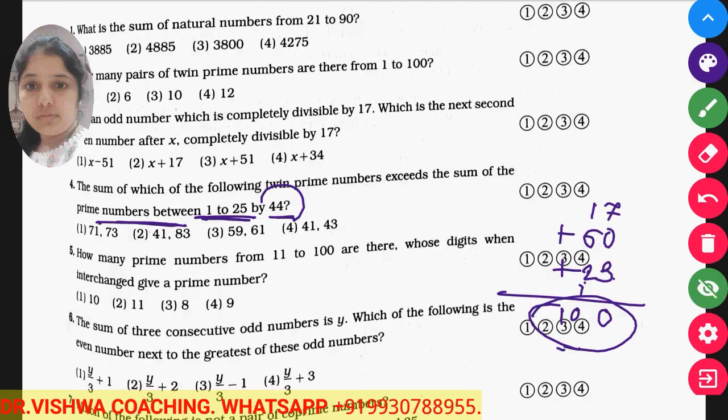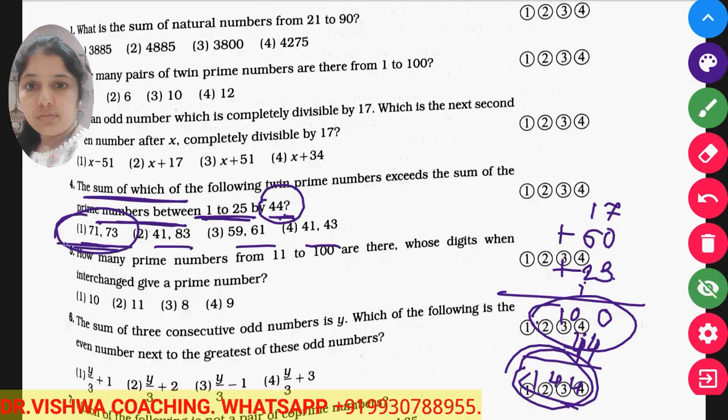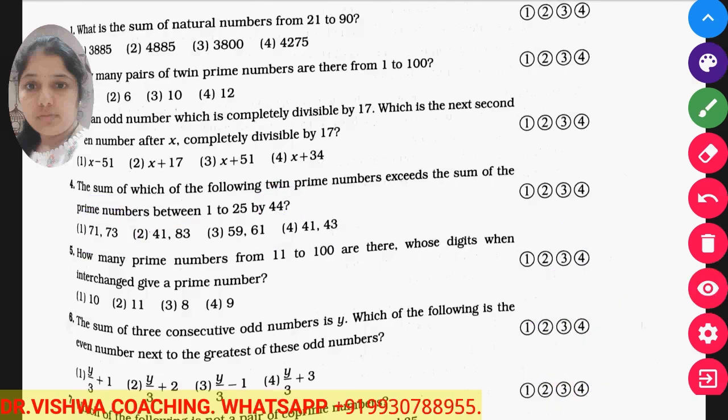The sum of the twin primes is 44 more than this sum. So 144 is the sum of the twin primes. Now you check which pair has the sum 144. If you look carefully, option number 1, 71 plus 73 is equal to 144. So the answer is option number 1.